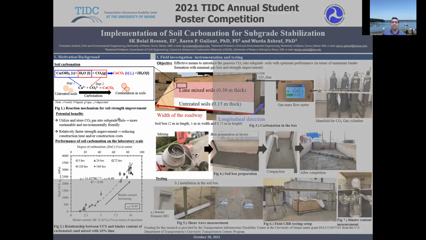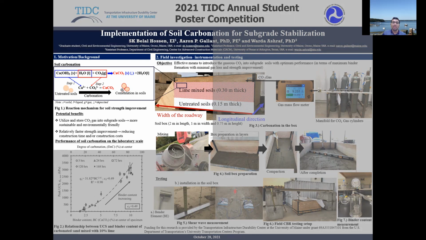Number one, this process can consume carbon dioxide gas into soils, which is sustainable and environmentally friendly. And secondly, the rate of binder formation, that is calcium carbonate binder formation rate in the soil, is relatively faster as compared to our traditional lime stabilization.